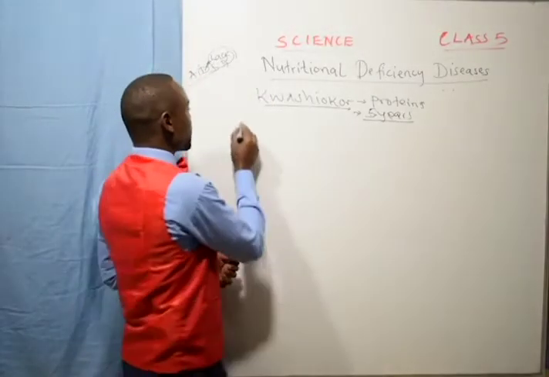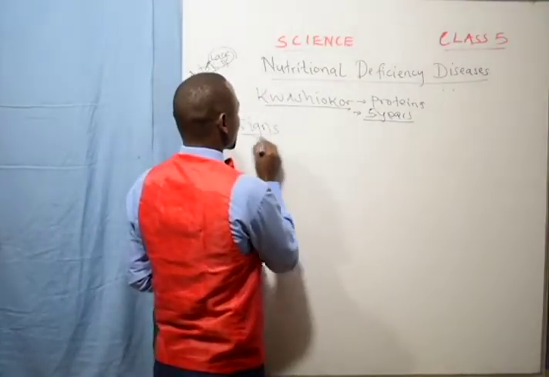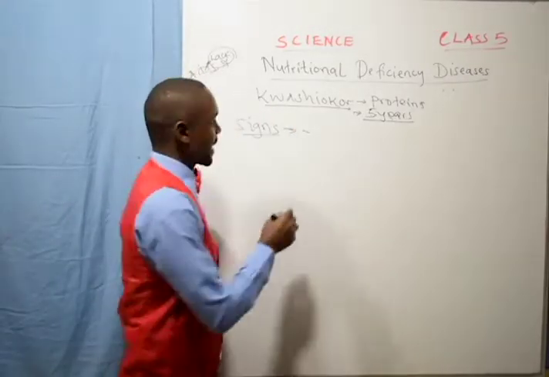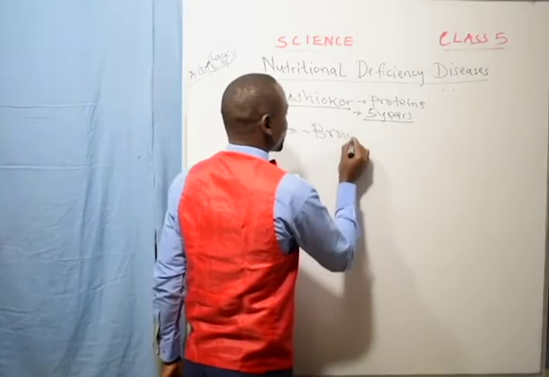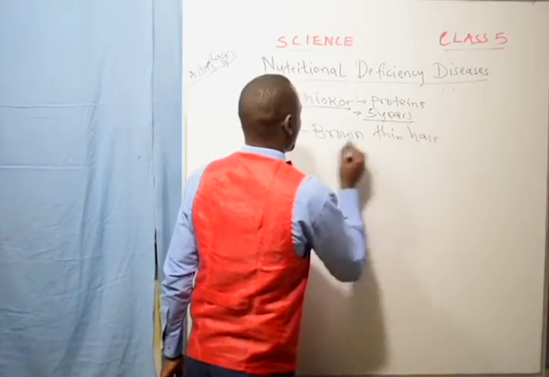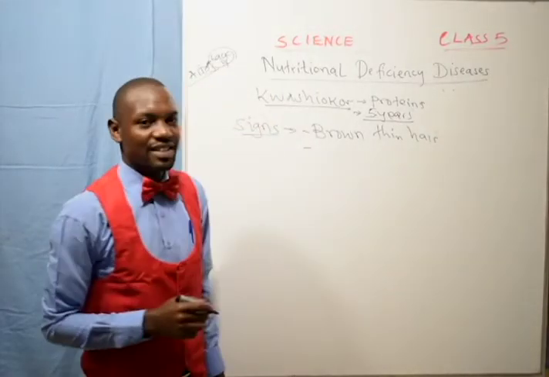What are some of the signs and symptoms of kwashiorkor? One, the child will develop brown, thin hair.